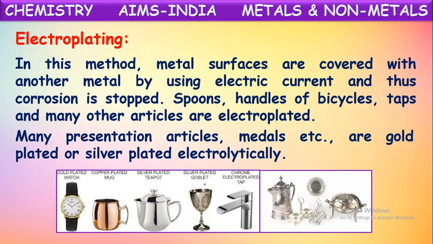Say, a silver plated goblet. Actually, it is made up of another metal, but it seems now like a silver metallic object because silver is coated on it by using electric current. In this way, the metals which will get rust are coated with metals which won't get rust by using electric current. This is called electroplating. Okay.